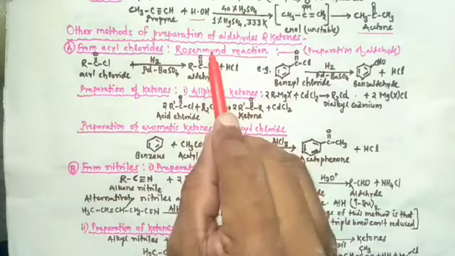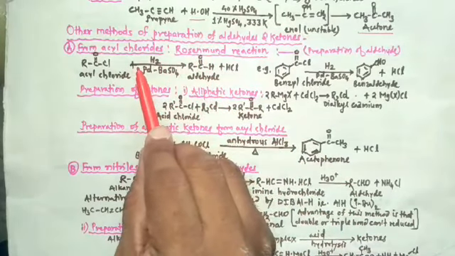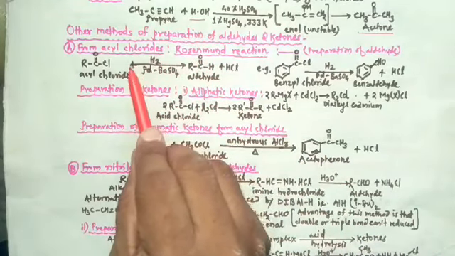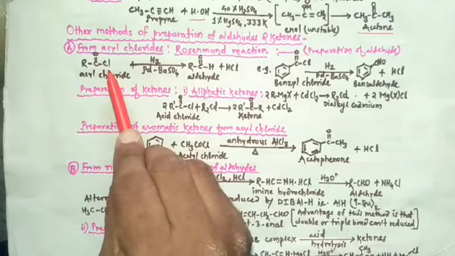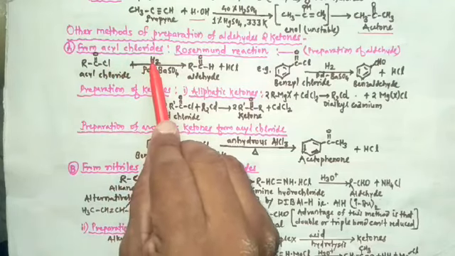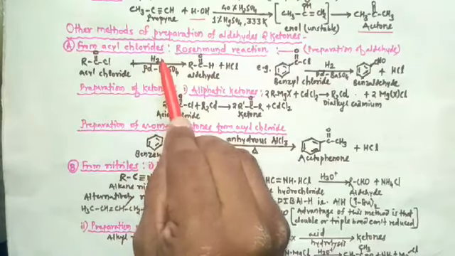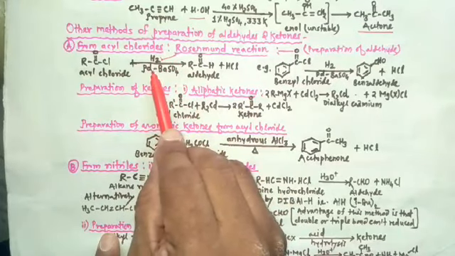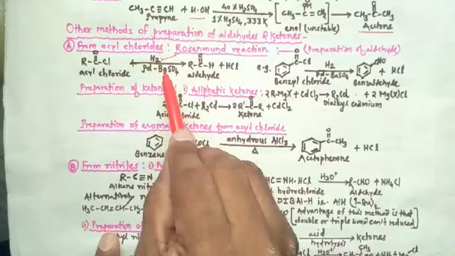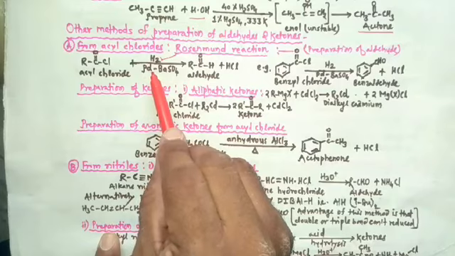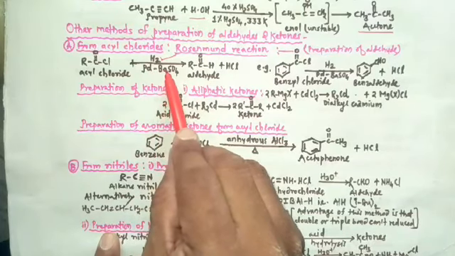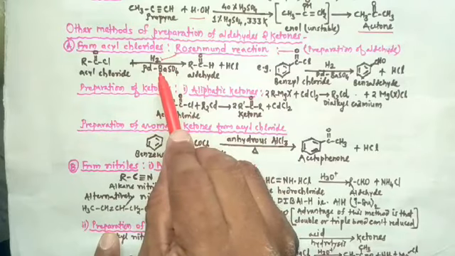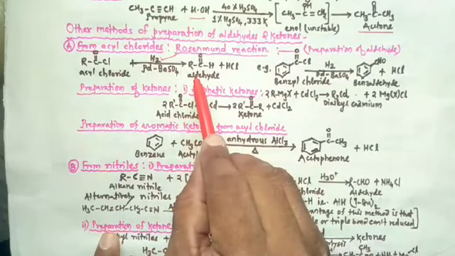In this reaction, acid chloride or acyl chloride is hydrogenated over catalyst palladium poisoned with BaSO4. The catalyst is palladium kept on barium sulfate. Then it produces aldehydes.